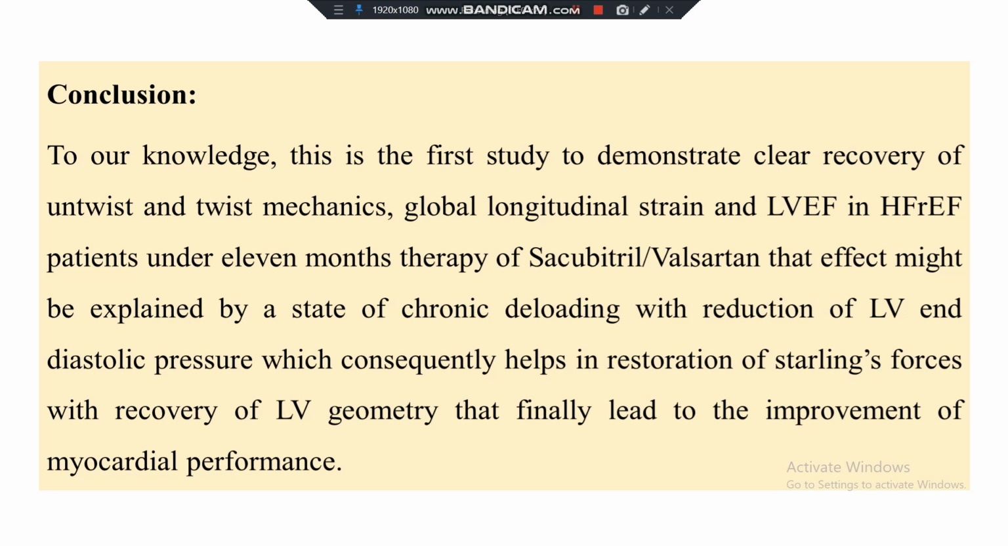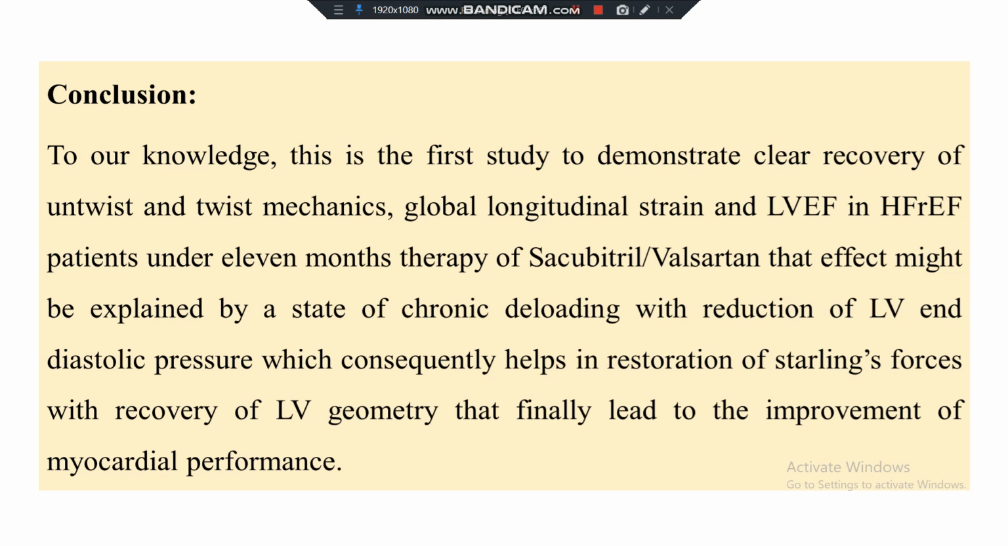Conclusion: to our knowledge, this is the first study to demonstrate clear recovery of the untwist and twist mechanics, global longitudinal strain, and left ventricular ejection fraction in heart failure with reduced ejection fraction patients under 11 months of therapy with sacubitril/valsartan.